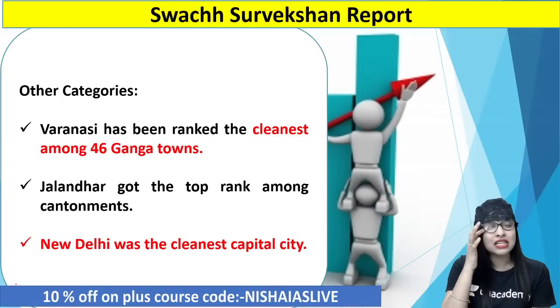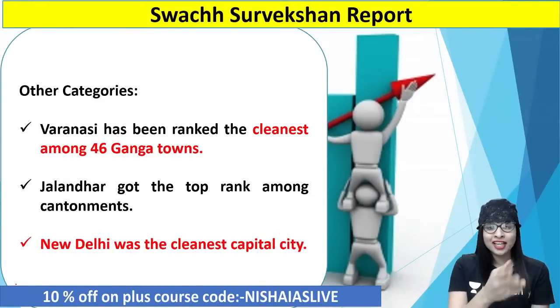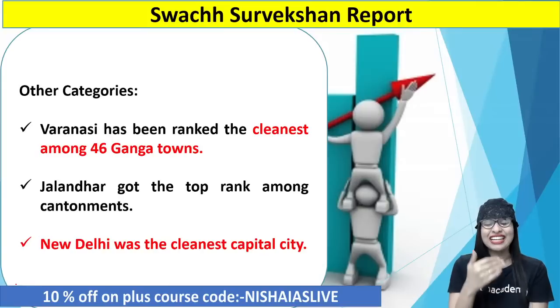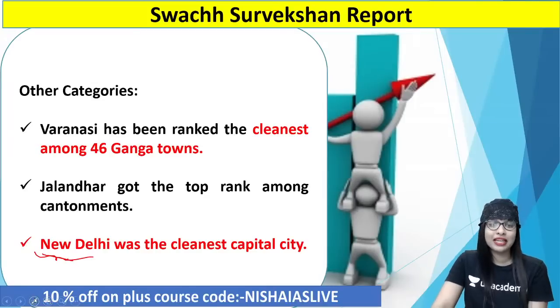So Varanasi was the cleanest, guys, among the 46 Ganga towns. Then as per the Swachh Survekshan report, among the cantonments, Jalandhar got the top rank. Again, can you see this? The UT New Delhi was the cleanest capital city. I repeat, the cleanest capital city. Being a city with a lot of pollution and a huge metro population, they're supposed to be the cleanest. Can you really believe this? You have to believe, no other go. That's the data, that's what the survey has been telling.